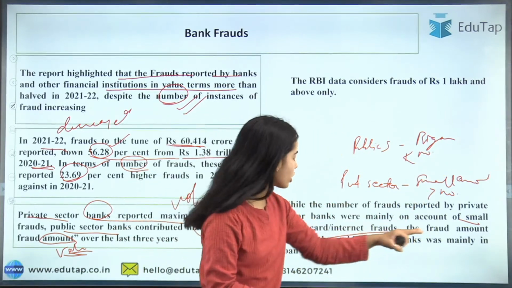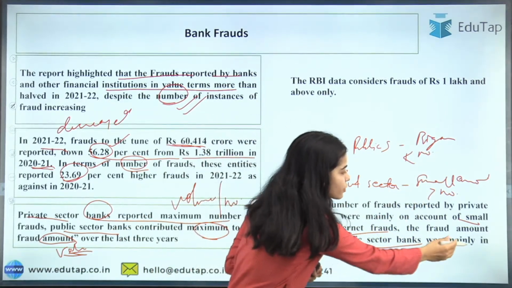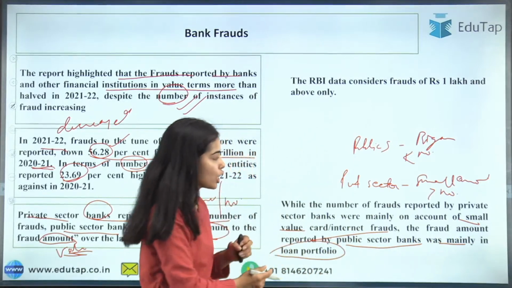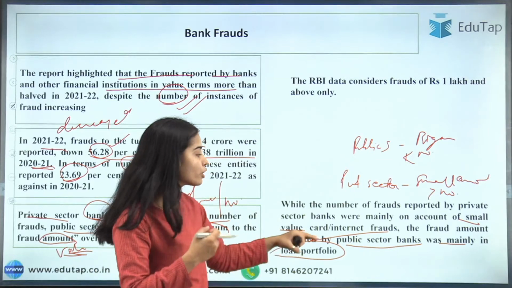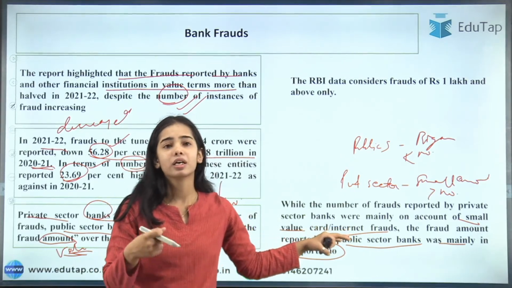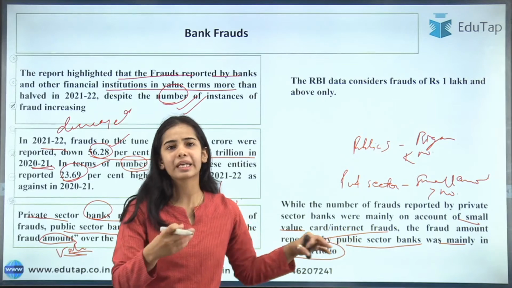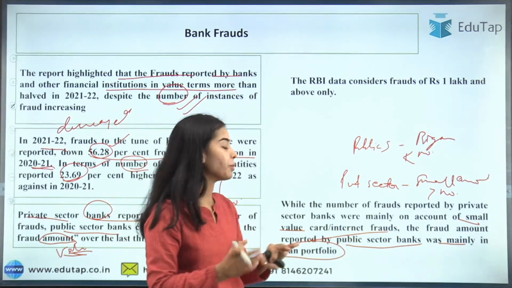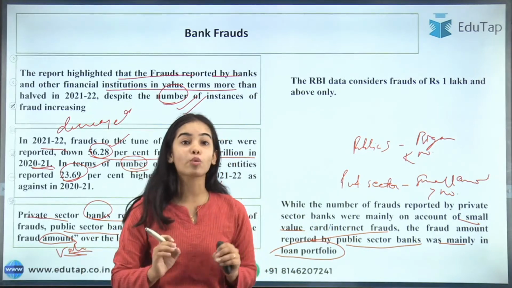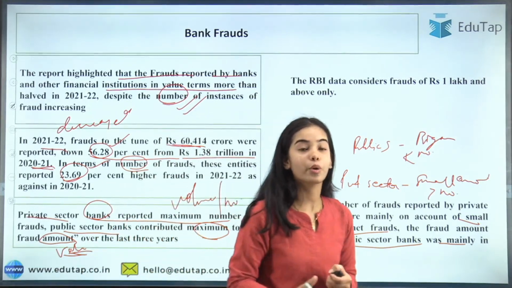So here you can see the fraud amount reported by public sector banks was mainly in the loan portfolio. In the private sector, the frauds were due to cards, internet, and Google Pay, where some small payment was disrupted or someone else has taken the payment. But in the public sector, the fraud was due to the loan portfolio, okay.